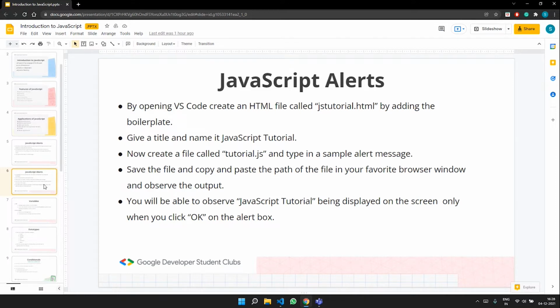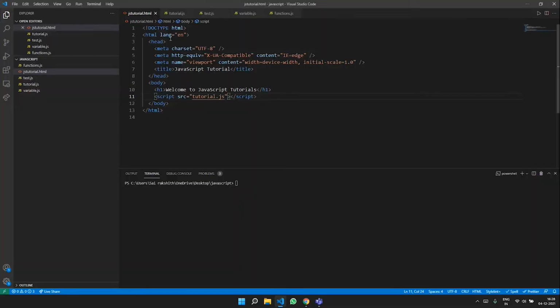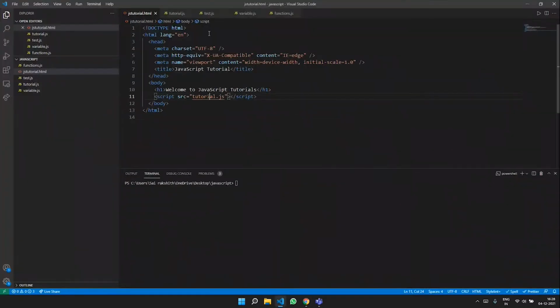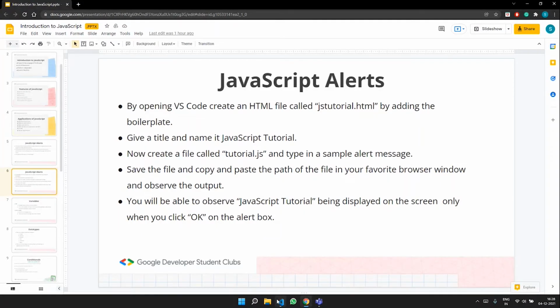By opening VS Code, we are creating an HTML file called jstutorial.html and adding the boilerplate to it. Once the boilerplate is added, we give it a title, JavaScript tutorial, on the title tag, as we had discussed sometime back.